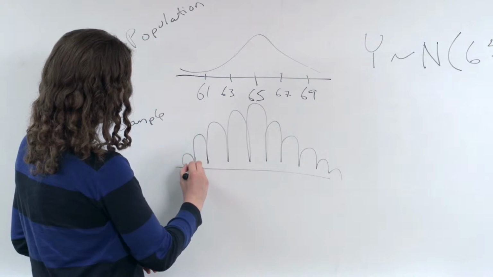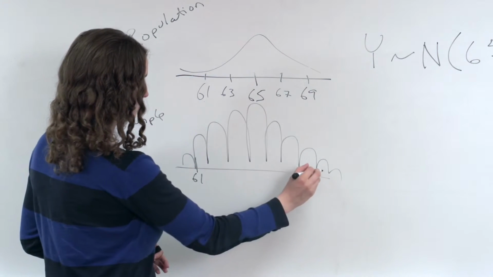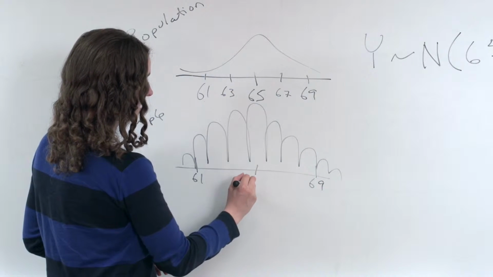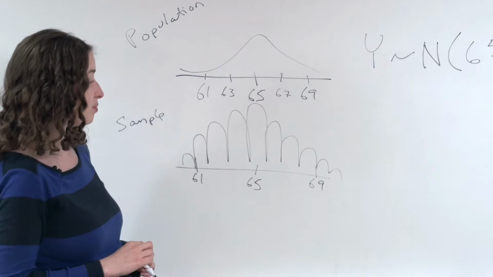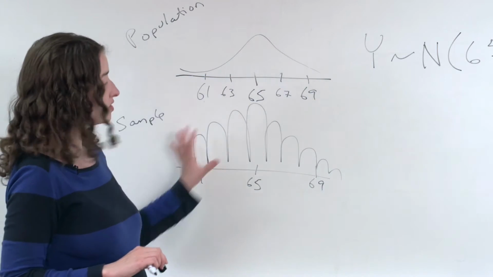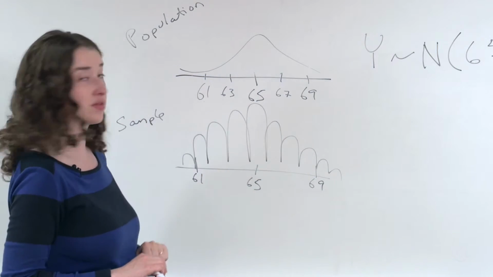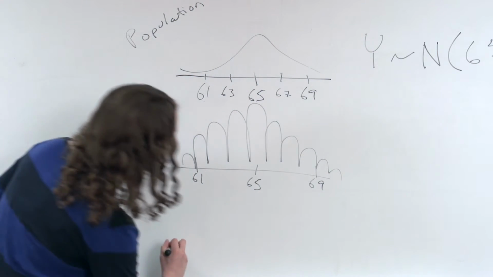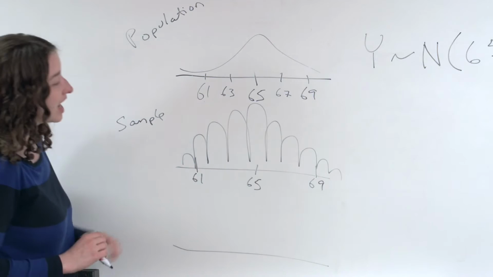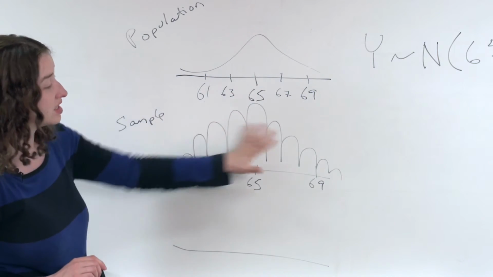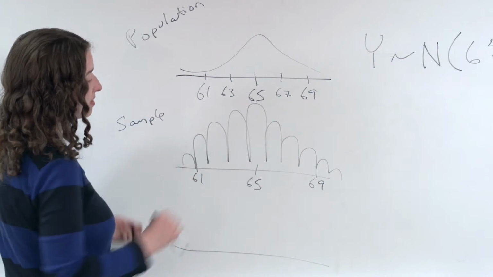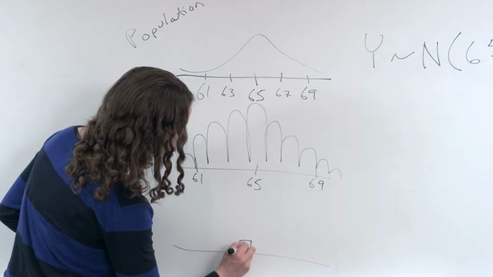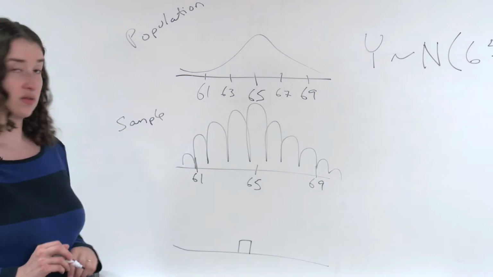About 95% of the time, their heights should be between 61 and 69 inches, and the average should be somewhere around 65, but probably not exactly equal to 65. So this is the distribution of heights that I observe in my sample, and this is the distribution of all women's heights. But now I want to record the mean of these 100 women's heights. Suppose the mean of their heights happens to be 64.5. I'll draw a little box right there to represent that.